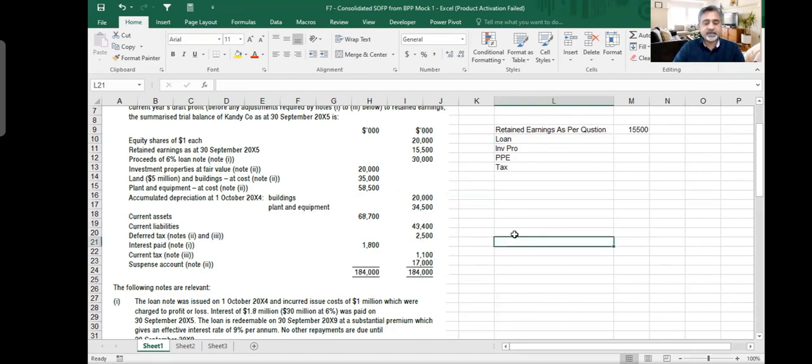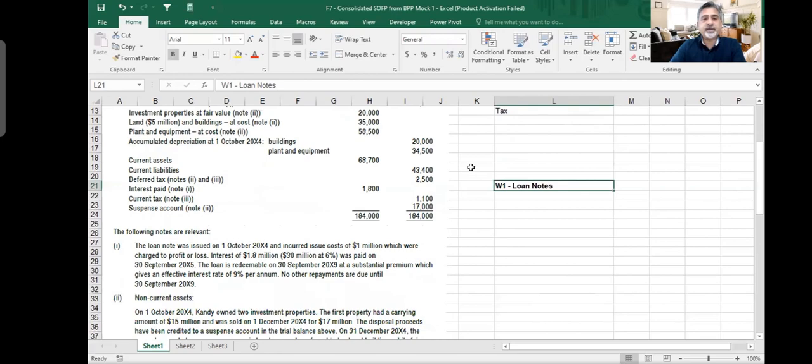We'll say working one, this is for loan notes. So in loan notes, what was happening? If I come back again, it says that the loan note was issued on 1st October and incurred issue cost of 1 million, which was charged to profit and loss. They put it as an expense, 1 million in profit and loss.